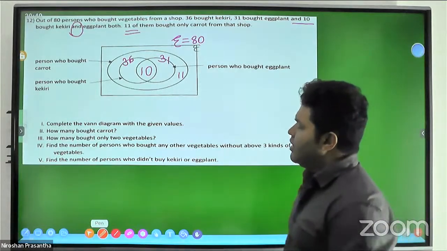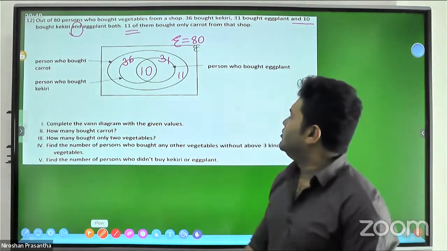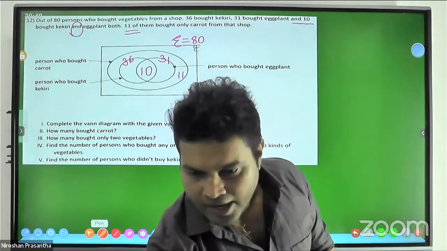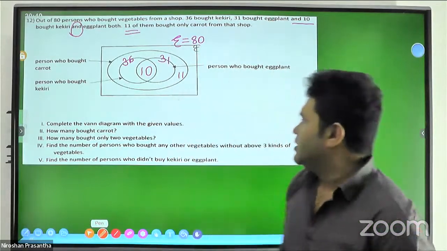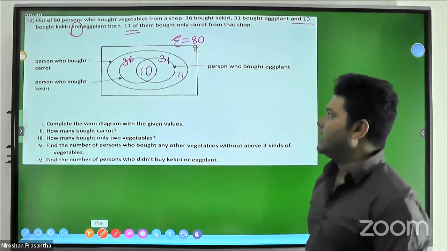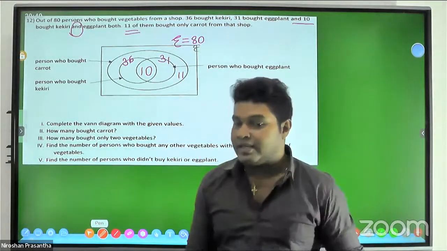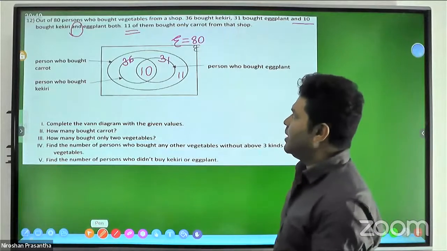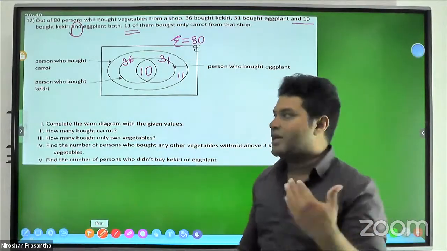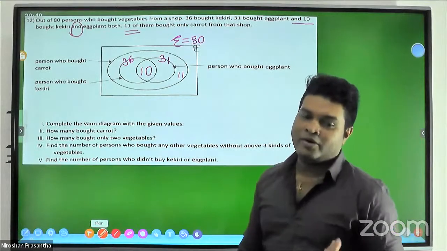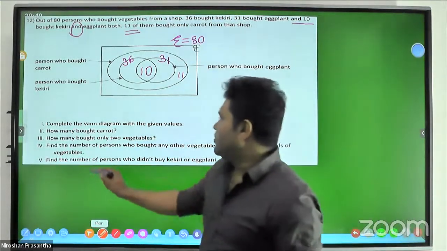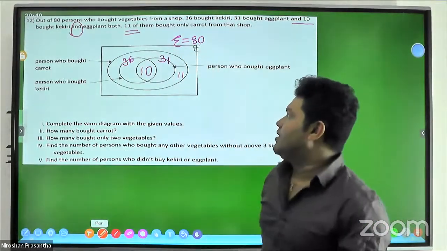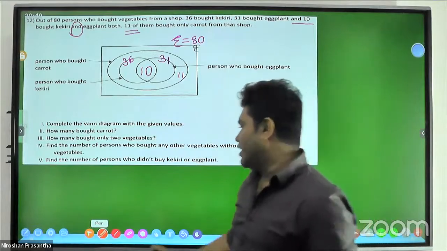Complete the Venn diagram with the given values. Then we have completed this Venn diagram. Next, how many bought carrot? Not only carrot, but how many bought carrot? Carrot means it doesn't matter whether they bought anything else; we want to find the number of those who bought carrot. That includes this whole big circle, so we have to find and count separately.